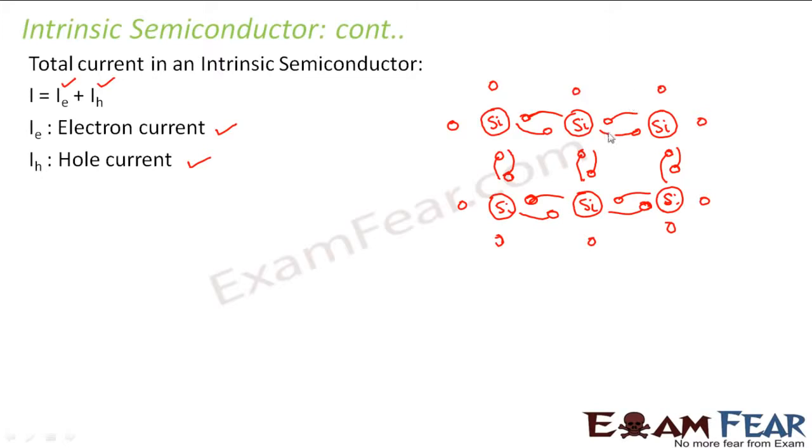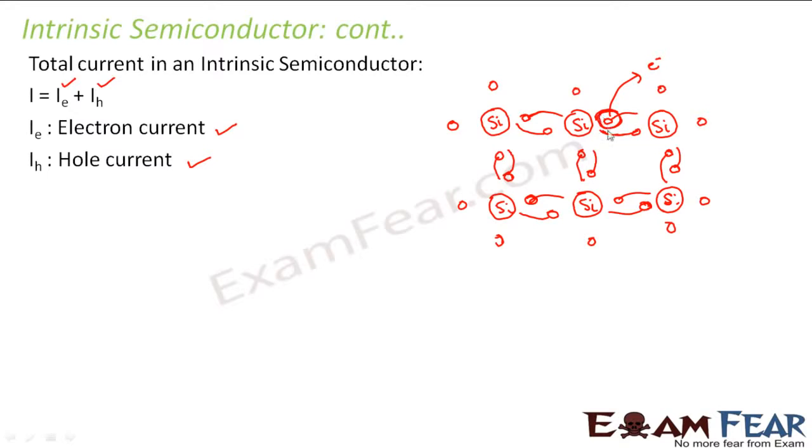As I mentioned, whenever we apply some external energy, this electron will become a free electron. So the electron will jump out from here, and we will be left behind with a hole. Now, this hole is nothing but a vacancy.